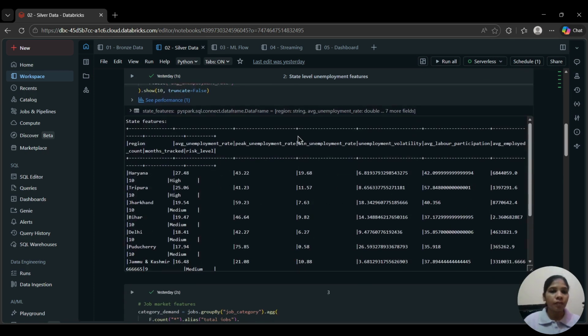As you can see, the skill gap table: Haryana with 27.5% average unemployment, which is a very critical rate. Tripura with 25%, Jharkhand and Bihar around 19.5%, and Delhi with 18.4%. These are the real numbers from government data. Every state now has a risk level and a skill gap score. So let's get ready for the machine learning model.